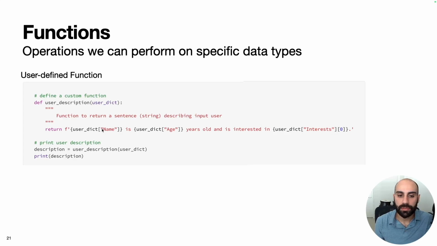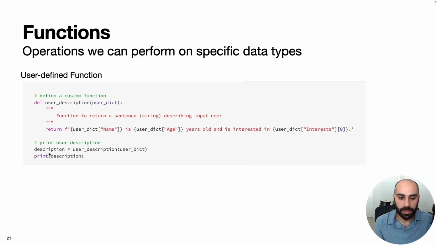However, here we're going to define a function to do it. You'll also notice that I used the triple quotes to create a string here that describes what the function does. This is called a docstring, and this is just a handy way to document what your function is doing so that other people can better understand your code, and also helping your future self understand what this function is doing.